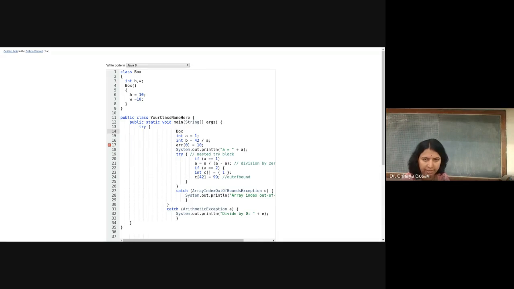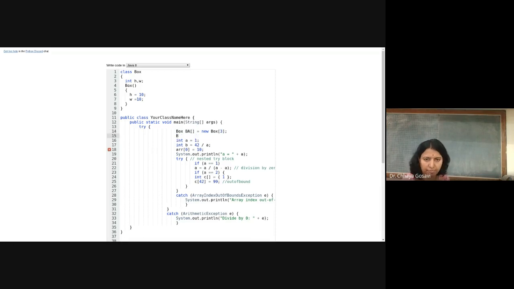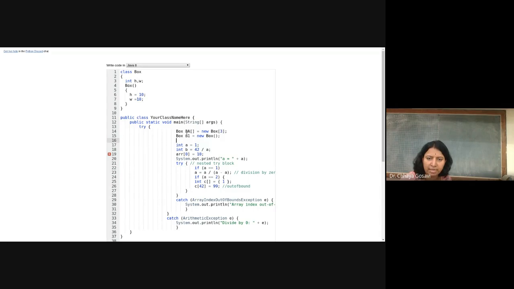Box array is equal to new box of size say 3. I want to create an array of boxes of size 3, and this will not create an array of objects. It will create an array of references, and for each reference I have to allocate memory. And if I create an object of box, b1 is equal to new box, and I want to allocate this object at this location in this array, ba of 0 is equal to b1.